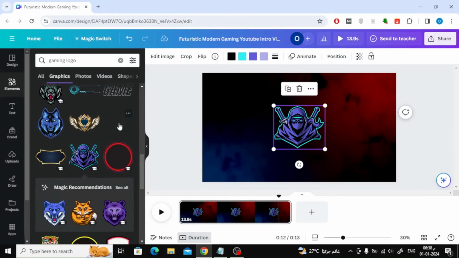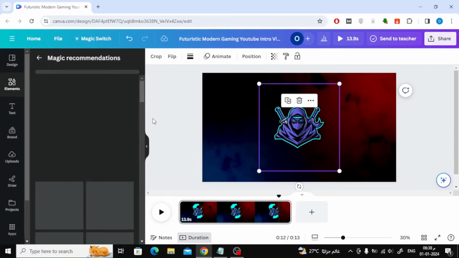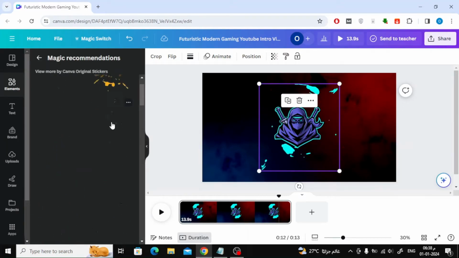I will also add a background effect to the logo, so I will add this animated element. By clicking on the See All button in the Magic Recommendations section, similar items will appear for you that you can also choose from.